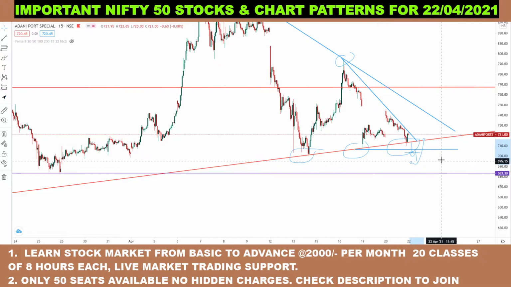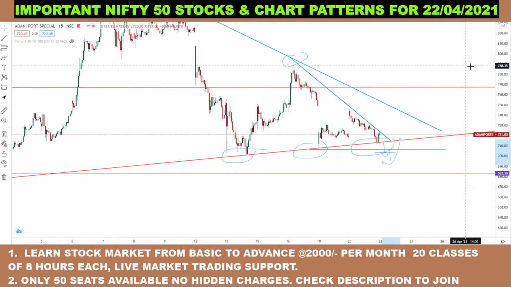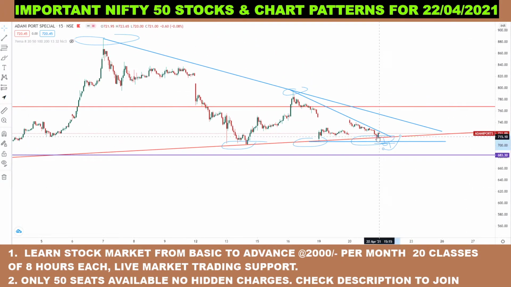This stock will surely fall tomorrow. If Nifty is bearish, this stock will automatically fall.